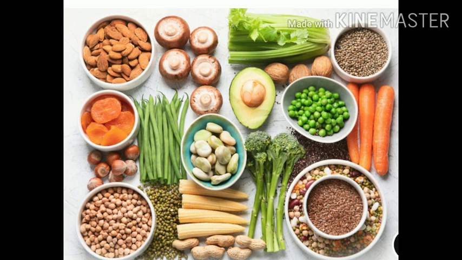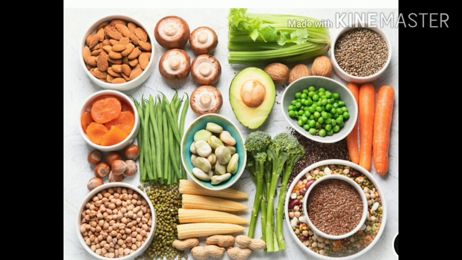Our majority of food comes from plants. Leaf, stem, root, flowers and seeds are the edible parts of plants. Now what is edible? Edibles are the substances which we can eat.